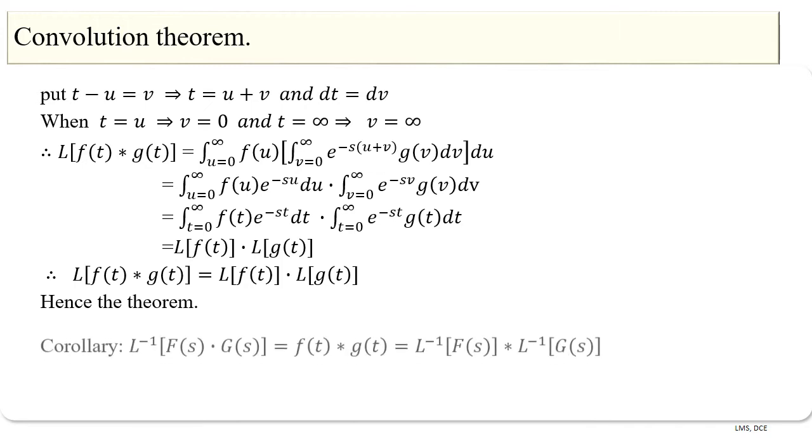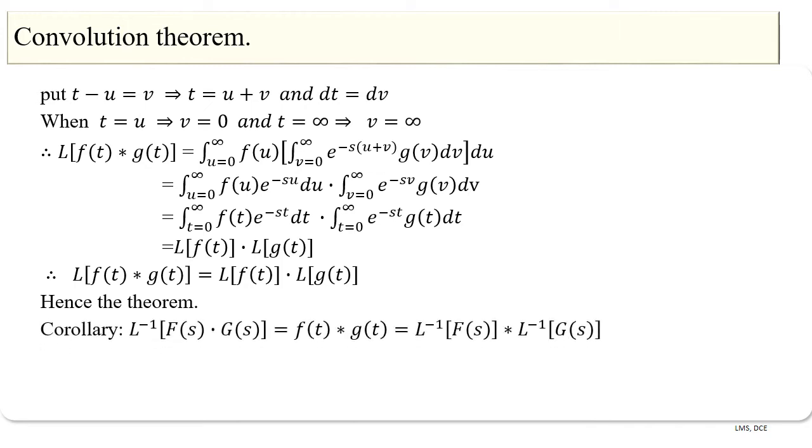Next, we will see one corollary, that is inverse Laplace transform of f of s into g of s is equal to f of t star g of t, that is equal to inverse Laplace of f of s star inverse Laplace of g of s, where f of s is equal to Laplace transform of f of t and g of s is equal to Laplace transform of g of t.